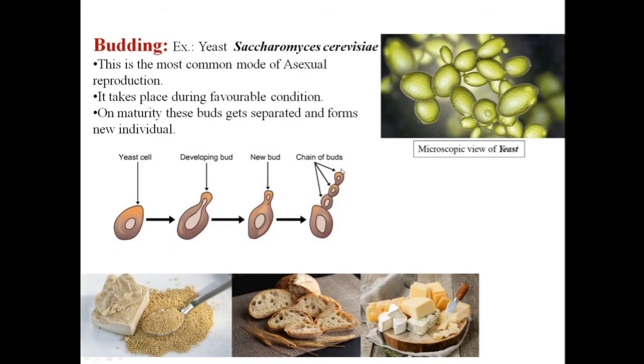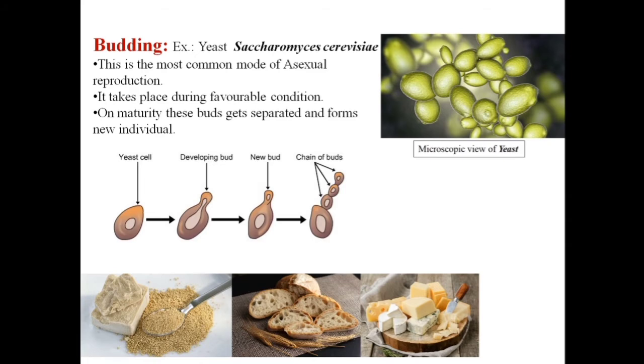Here in the diagrammatic view you can see the chain of the buds which is attached to the outer surface, or you can say the outer body of the yeast cells. These buds are attached until it reaches the stage of maturity. When it reaches the stage of maturity, it just detaches itself from the parent cell, and now they act as an individual independent cell which on further favorable condition and further maturity can carry out the same process of budding and reproduce further. So here in the process of fermentation, the favorable condition is the sugar in the flour.